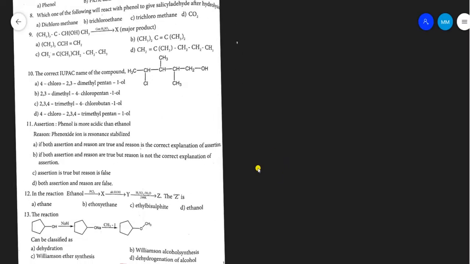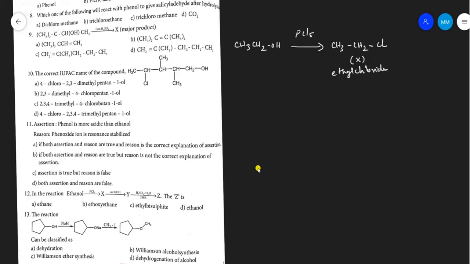Ethanol molecular formula CH3CH2OH. When it is treated with the phosphorus pentachloride, we have known that it is a chlorinating agent. It chlorinates the compound to give CH3CH2Cl. So this is the compound X. It is nothing but ethyl chloride.